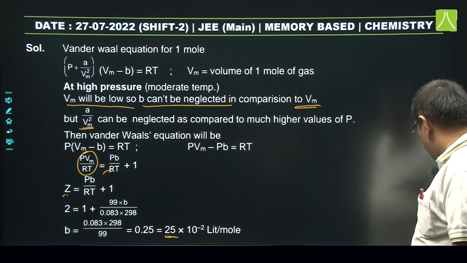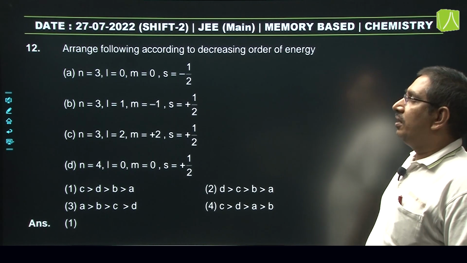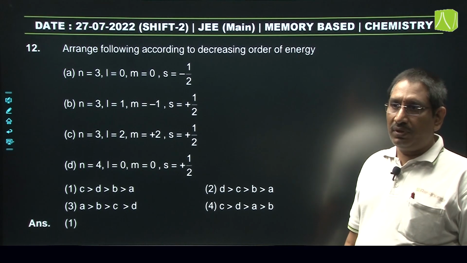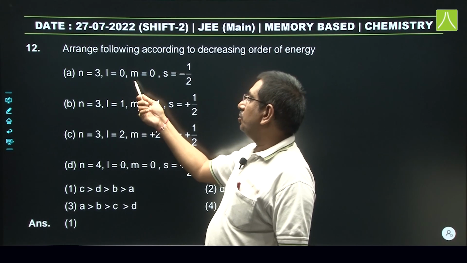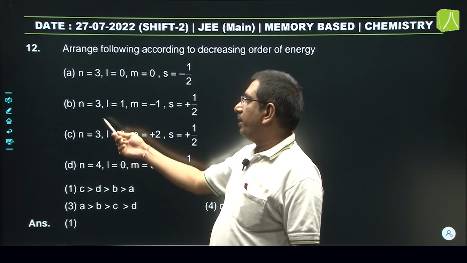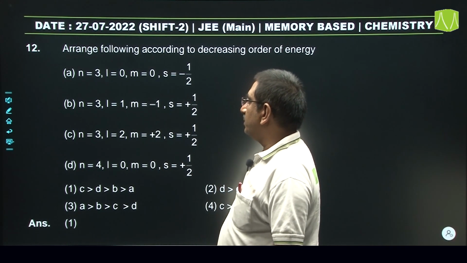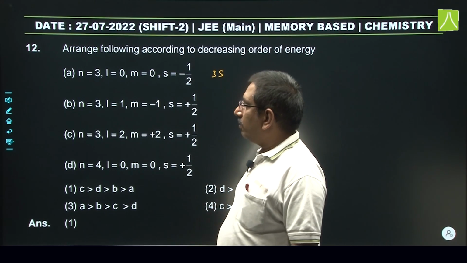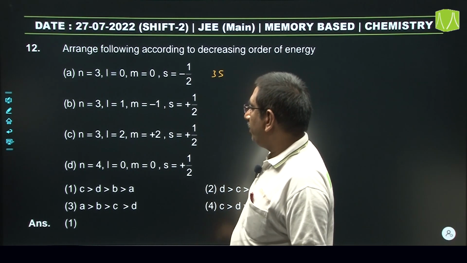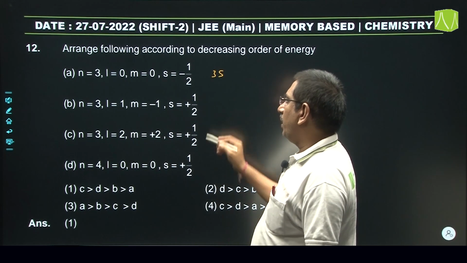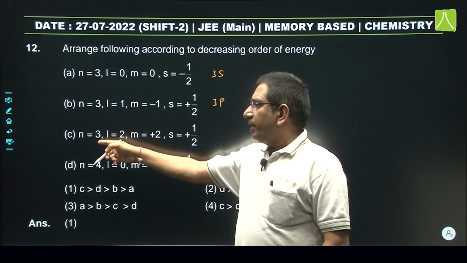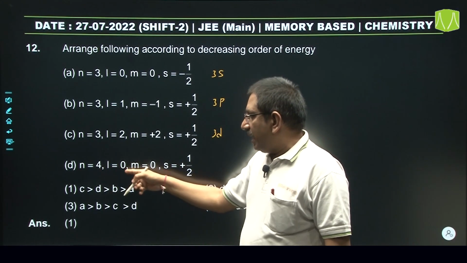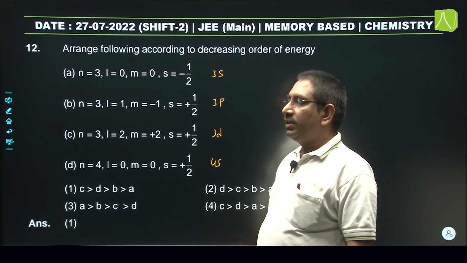Here it is 25. Now this is the question from atomic structure, that is arrange the following according to decreasing order of energy. इसमें आप देख सकते हैं n value equal to 3, L equal to 0, M equal to 0, S equal to minus half; n equal to 3, L equal to 1, M equal to minus 1, S equal to plus half. ये क्वांटम नंबर्स कौन से ऑर्बिटल इलेक्ट्रॉन को शो कर रहा है, 3s ऑर्बिटल इलेक्ट्रॉन, और ये क्वांटम नंबर्स n equal to 3, L equal to 1, this is representing 3p orbital electron, and n equal to 3, L equal to 2, this is representing 3d orbital electron, and n equal to 4, L equal to 0, these representing 4s orbital electron.